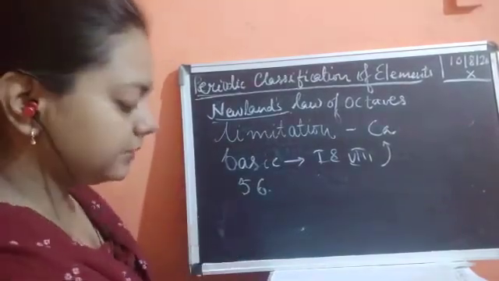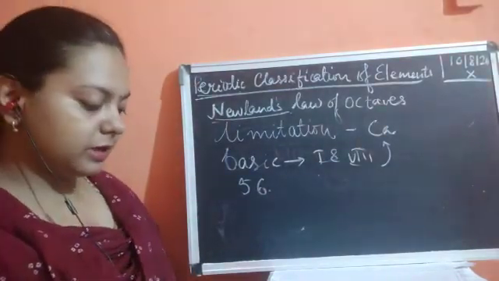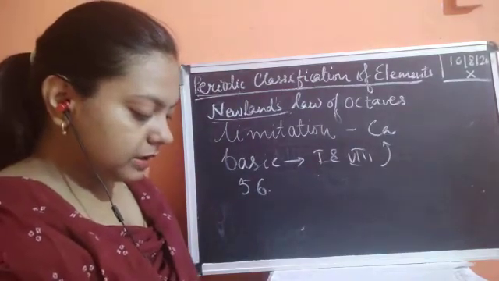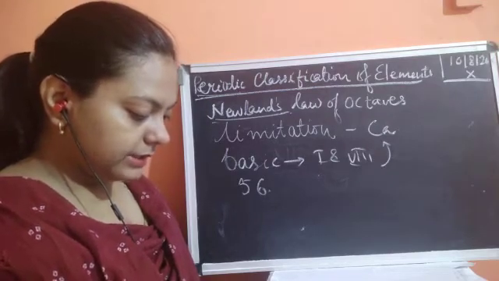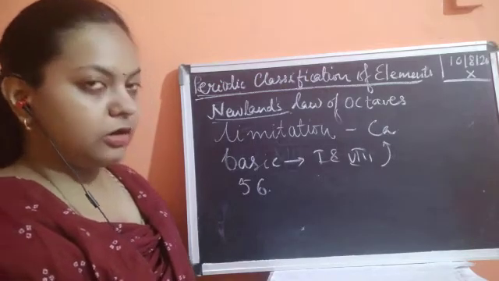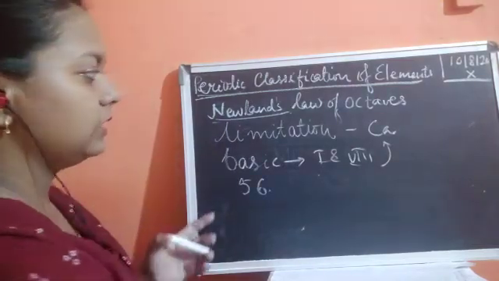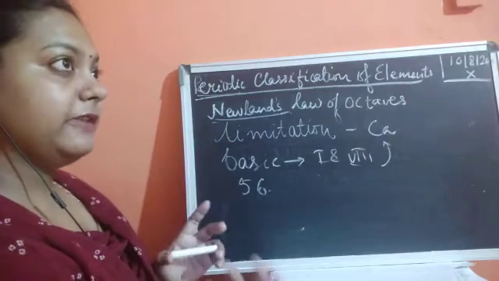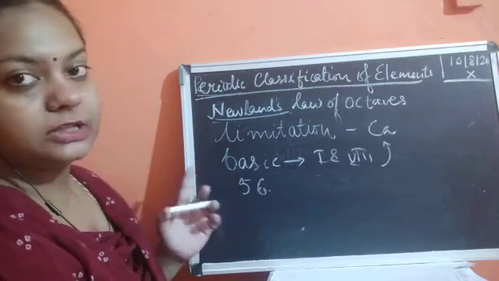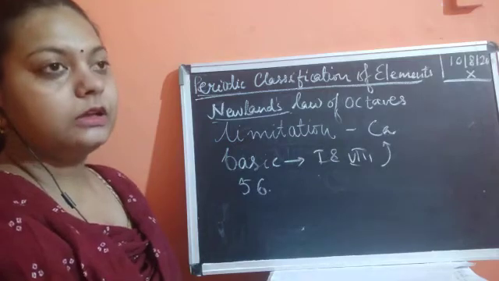So this was the second demerit: he assumed that only 56 elements are present and no more would be discovered in future. But later on, several new elements were discovered whose properties did not fit into the law of octaves. So he was not able to prove the very basic fact of his finding, that the eighth element's properties match, because the number of elements kept increasing day by day.